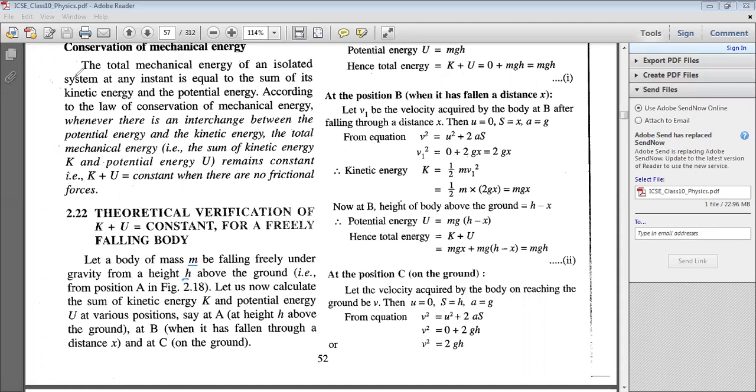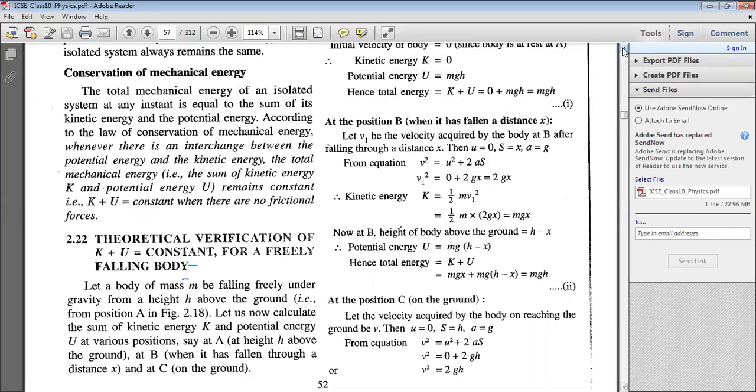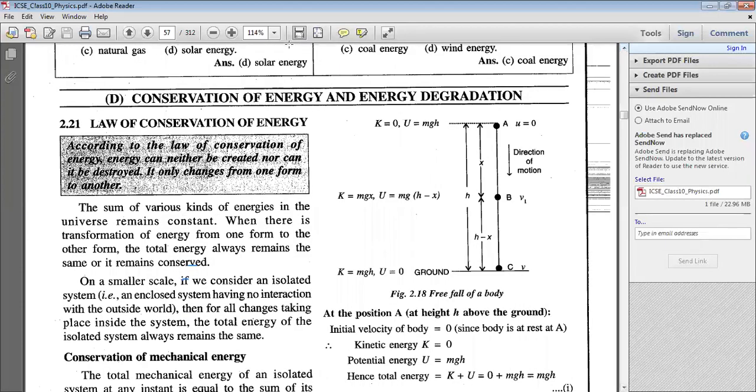If I go up and show you the diagram, this is the diagram. Here I have a body which has a mass m, and it is located at a height h from the ground level. U denotes potential energy, K denotes kinetic energy, small u denotes the initial velocity of the body, and small v denotes the final velocity of the body just before hitting the ground.